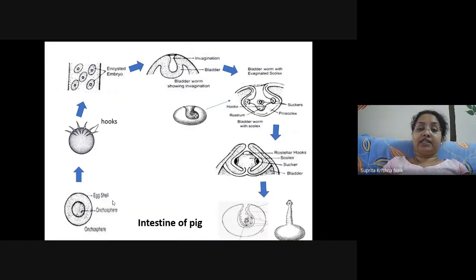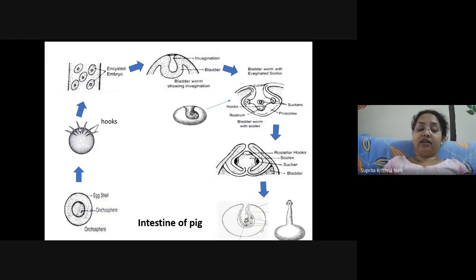Now talking about the intestine of the pig, what is the life cycle that is taking place? Just revising it back. Once the oncosphere or the embryo enters into the body of the pig, because it feeds in a very spoiled area, where it is not clean, where the pigs are basically grown, they consume anything, they consume waste products, they consume degraded vegetation, so it can happen that these oncospheres get in contact with those pigs and enter into the body. After entering, the egg wall will denature and the hooks will emerge out. This is called the hexacanth embryo.